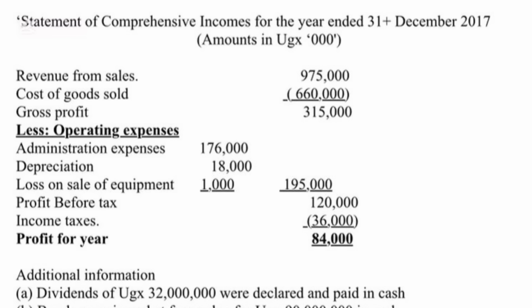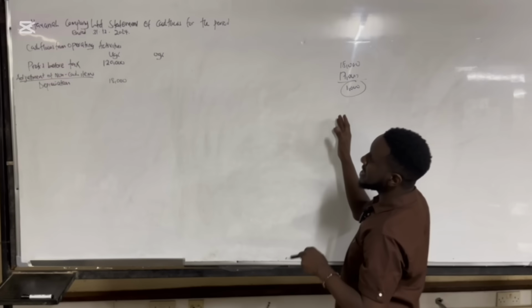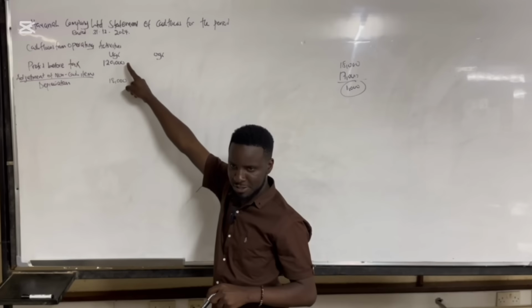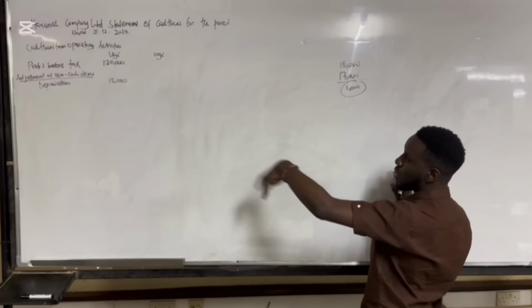So if we check back in the income statement, under expenses, we have depreciation and then we have a loss on disposal of 1,000. Meaning that this loss on disposal of 1,000 has been deducted off our net profit in the income statement. So once it's a loss on disposal, I said we're supposed to add it back.